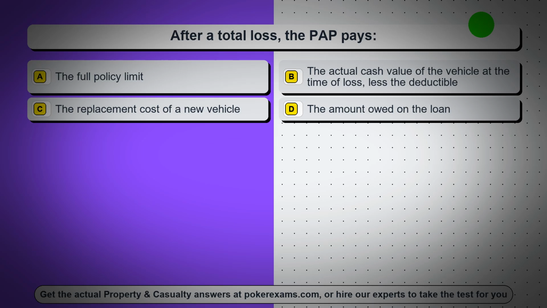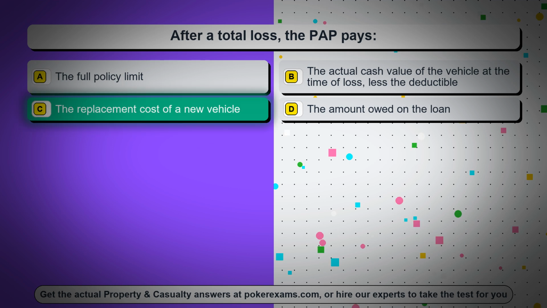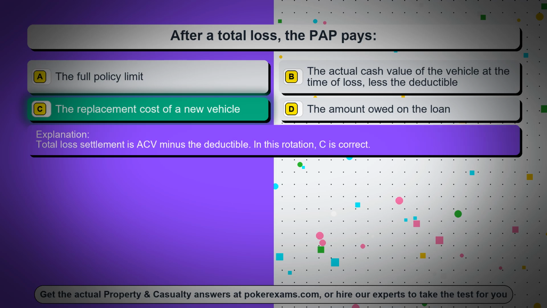Question 50. After a total loss, the PAP pays: option A, the full policy limit. Option B, the actual cash value of the vehicle at the time of loss, less the deductible. Option C, the replacement cost of a new vehicle. Option D, the amount owed on the loan. The correct answer is option C, the replacement cost of a new vehicle. Total loss settlement is ACV minus the deductible. In this rotation, C is correct.